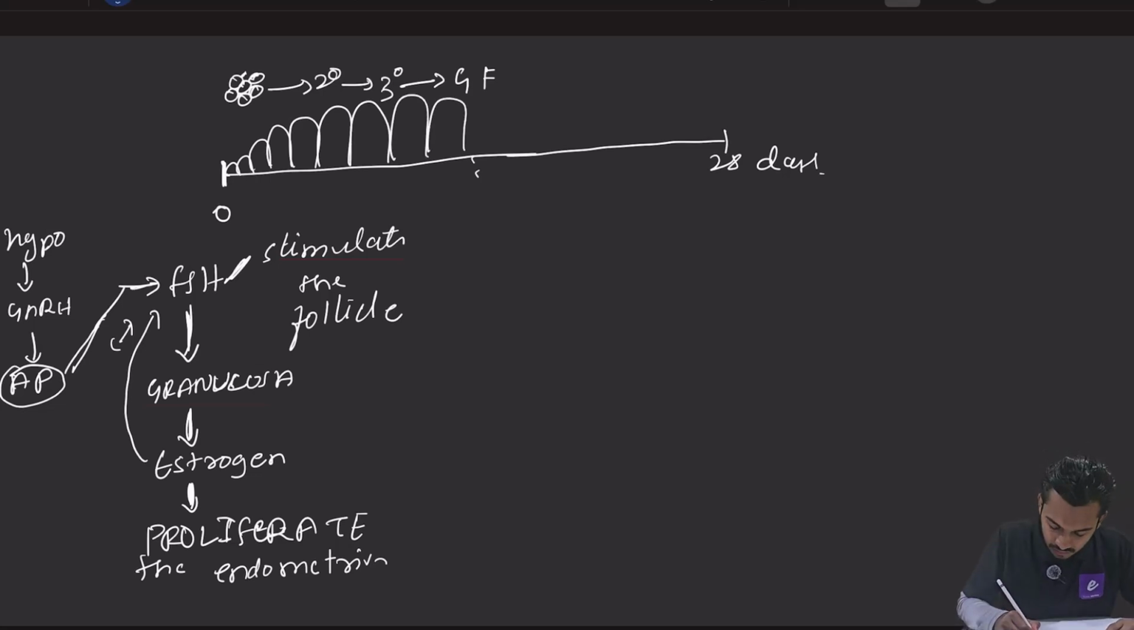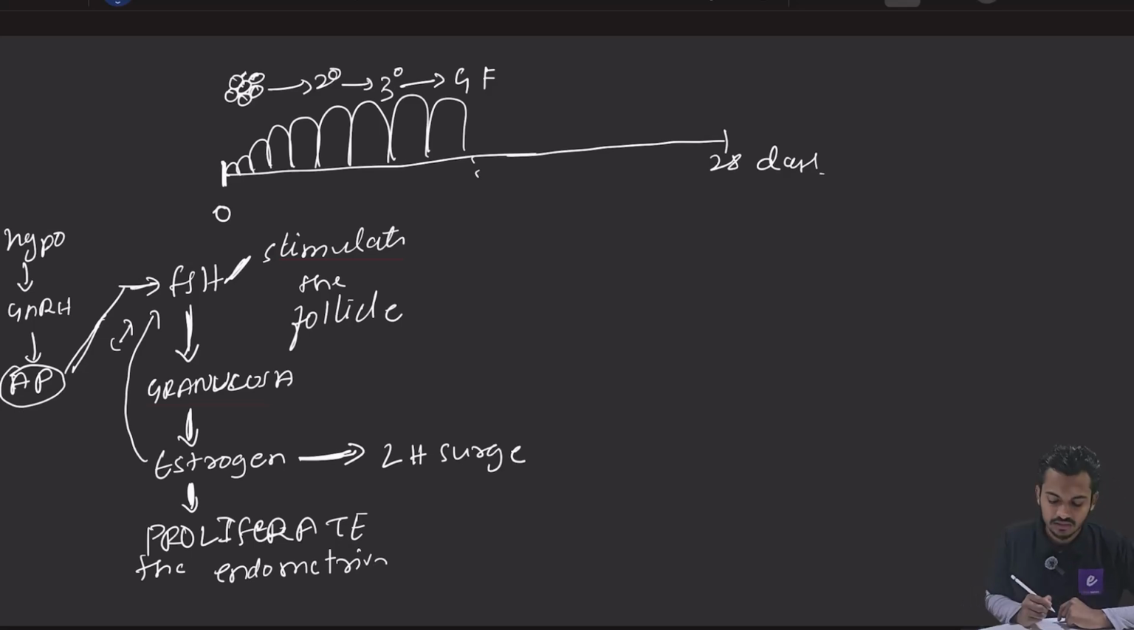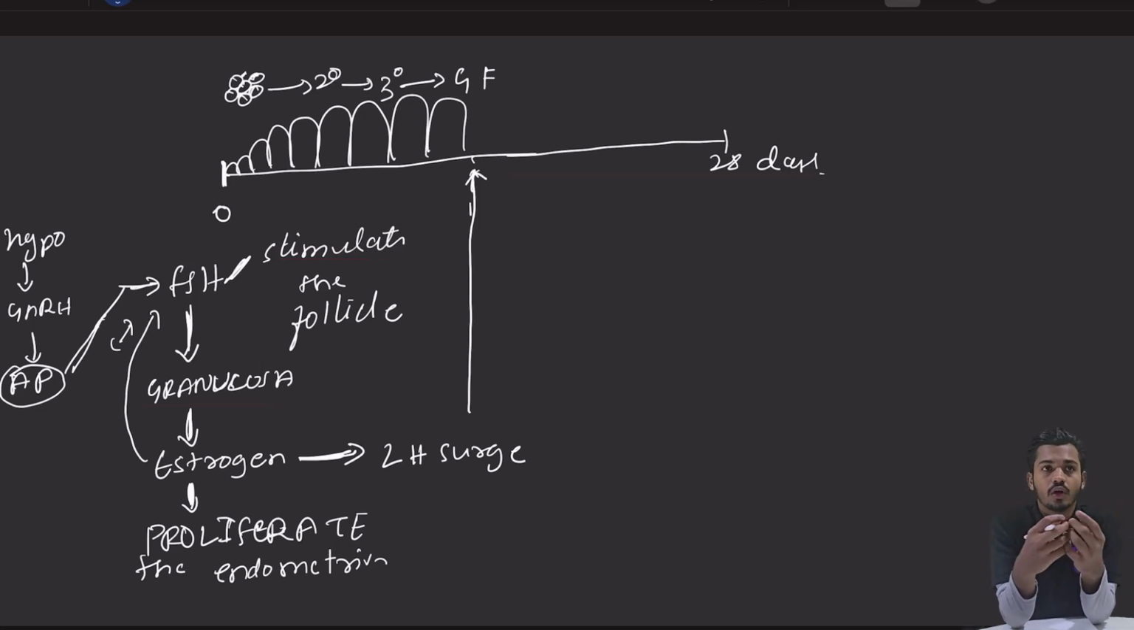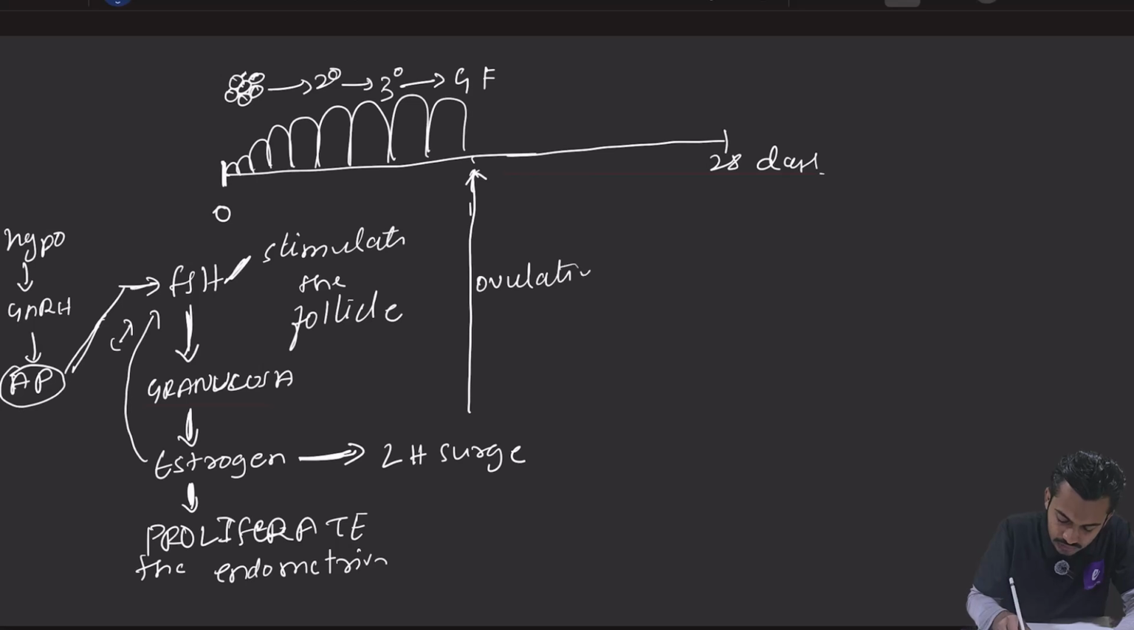The third function, what will this estrogen do? The third function, a very important function, it brings LH surge. Now what will this LH surge do? This LH hormone will cause ovulation. जिसकी वजह से क्या होगा दोस्तों? The Graafian follicle will rupture.